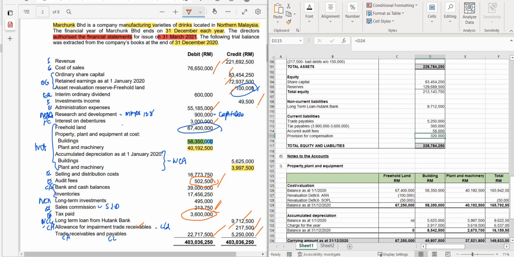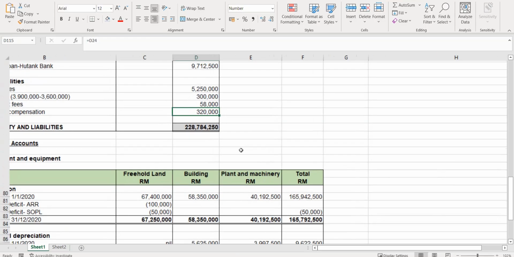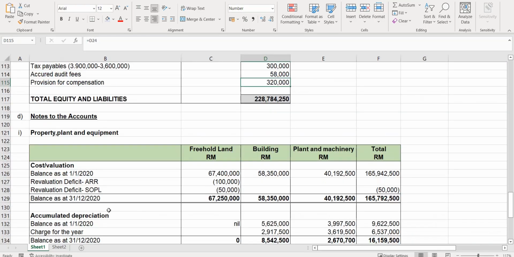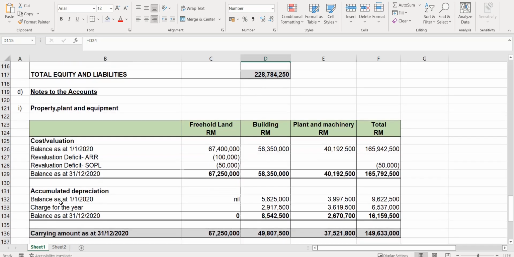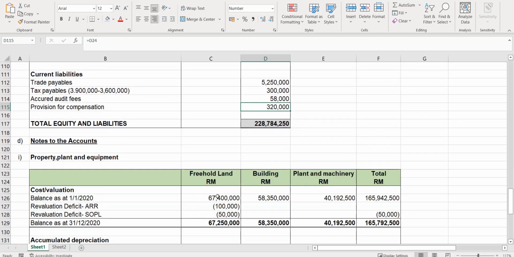This is the notes to the account. The one that you have here. You can see what you have here is four columns. One is for the freehold land, building, plant and machinery, and the total column, right?